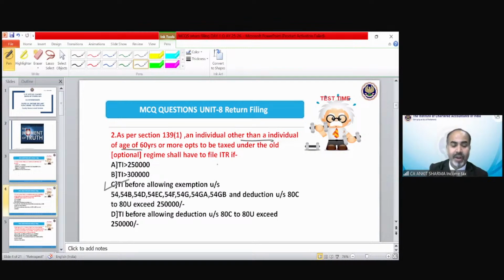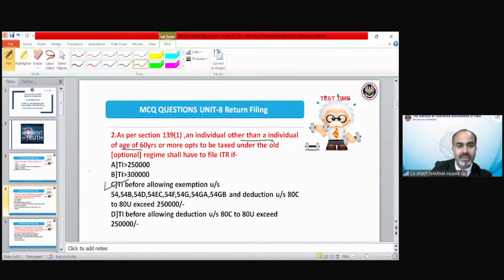So technically point number C or point number 4, what we have discussed in the notes, has a wider scope in comparison to point number 2. So point number 4 automatically covers point number 2. Whenever there is an MCQ, you have to select the option which is more accurate. So option A could be accurate, but that could be wrong if suppose its total income does not exceed 250.